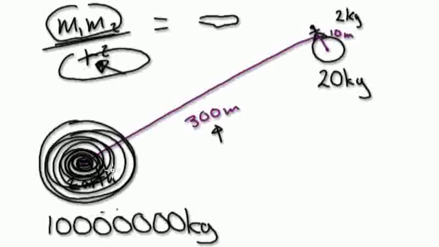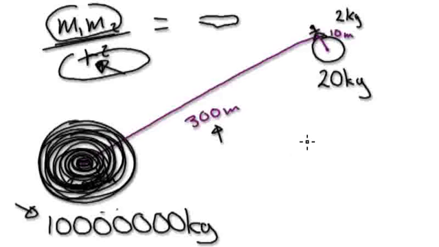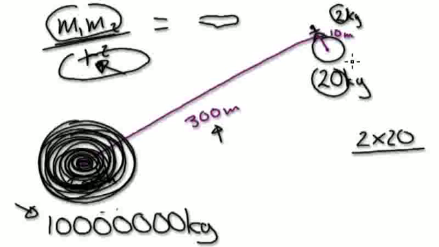Now we've got a black hole, not planet Earth. It has a mass of this. Now, if you stand near the moon, do you stay on the moon or do you get pulled towards a black hole? So here, let's compare it. On the moon, it would be your mass times the moon's mass. So it would be 2 times 20 over r squared, which is 10 squared. The distance between the center of the moon and you, 10 squared.